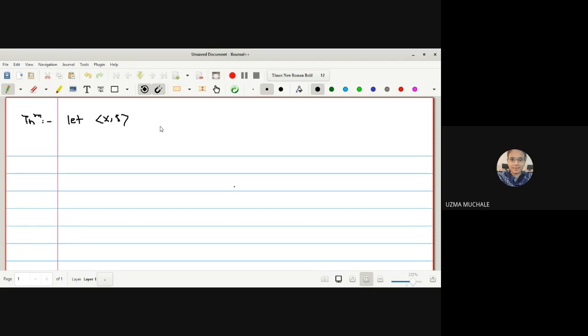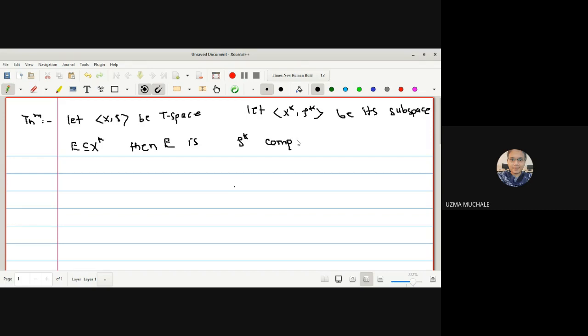Now let us go for the next theorem. Let (X, tau) be a topological space. Let (X star, tau star) be its subspace. That means it is a relative topology defined on the subset X star, and we have been provided that E is a subset of X star. Then E is tau star compact if and only if E is tau compact.